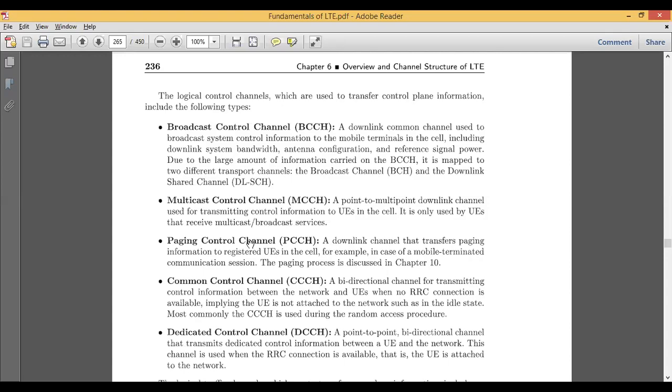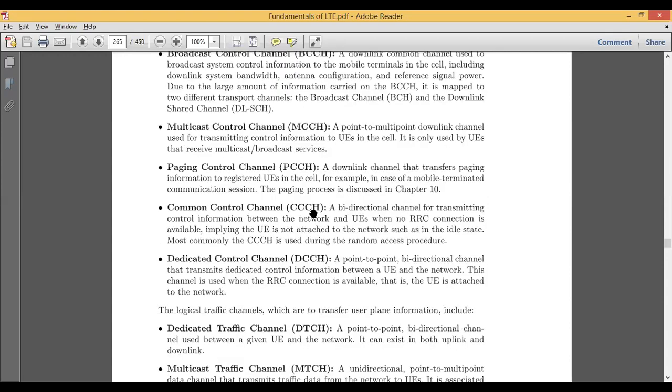We have another type of control channel, the common control channel, CCCH. This is used as a bidirectional channel for transmitting the control information between the network and the user equipment. We have multiple networks in the architecture, and if different networks want to communicate with different mobile stations, this common control channel is used. We don't require any RRC connection; even if it is not available, it can still go for a connection. Most commonly, this CCCH is used during the random access procedures.